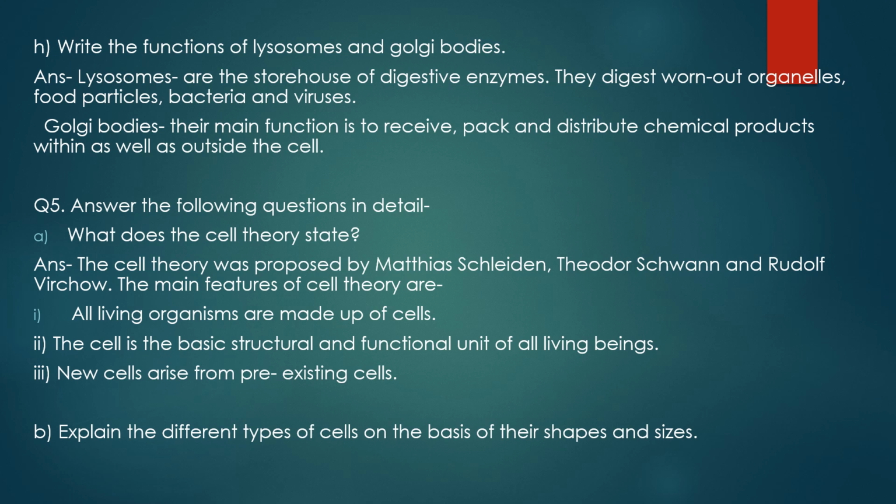Then talking about Golgi bodies. Golgi bodies or Golgi apparatus, if you remember, they look like stacks. They are also called Golgi bodies, Golgi apparatus, or Golgi complex, and it was discovered by Camillo Golgi. On his name only it has got its name. It is present in all the eukaryotic cells, and its shape is somewhat like a disc, and they are stacked one above the other like this.